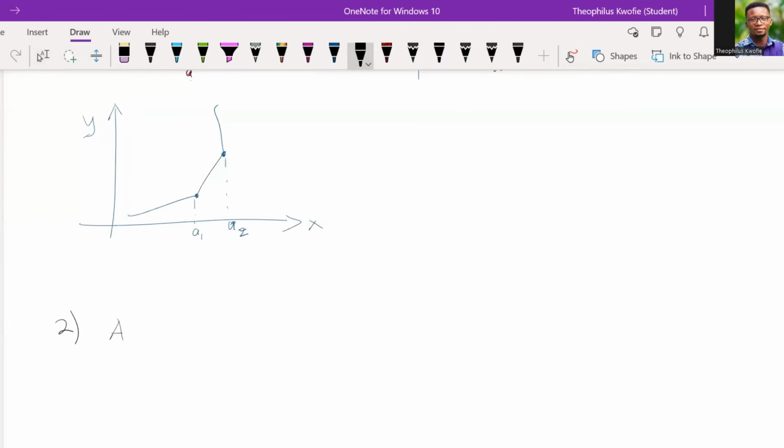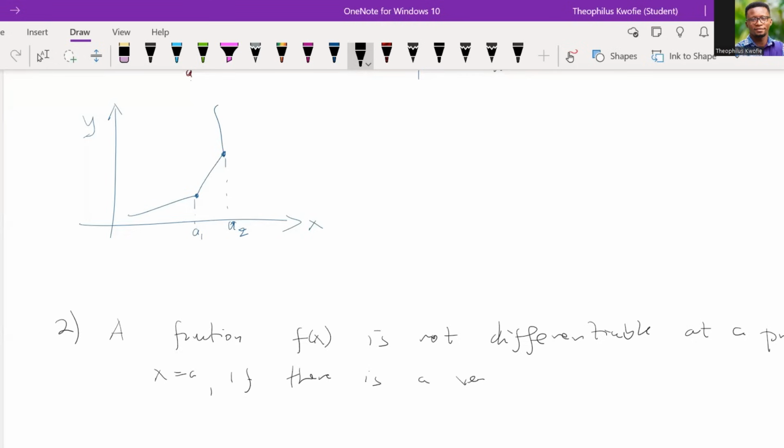So I'll write that a function f of x is not differentiable at a point x equal to a if there's a vertical line, okay? If there's a vertical tangent at a. So let's take note, please.